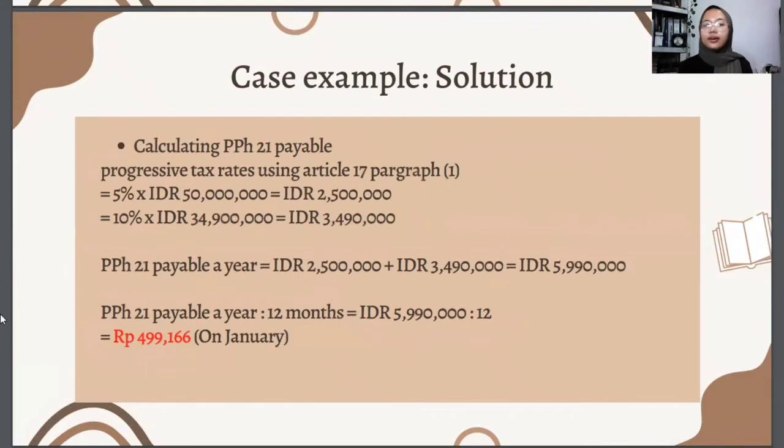Now we are going to calculate PPH on the net income of Mr. Ahmed by using Article 17, Paragraph 1. And after the calculation, that's the amount of the overtime salary tax of Mr. Ahmed. So that's all from me for the definition of irregular income and also overtime salary. After that, the material will be continued by Melissa.